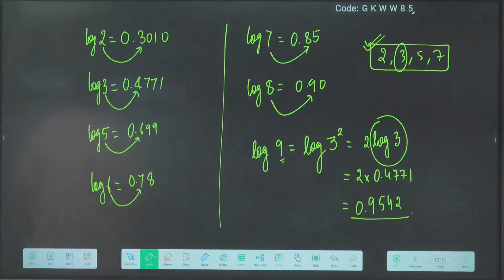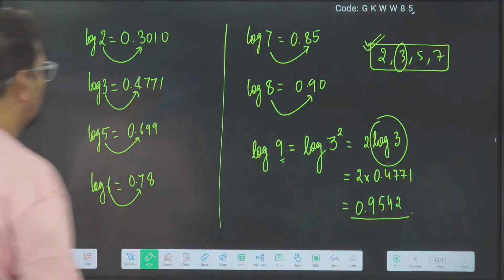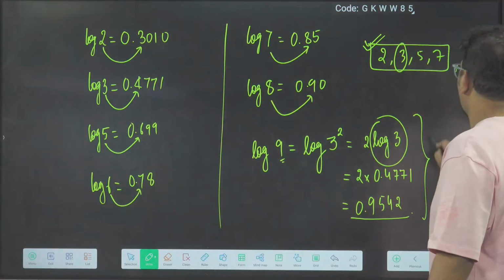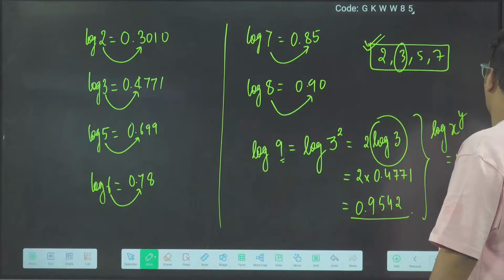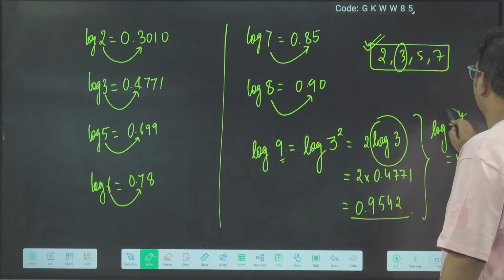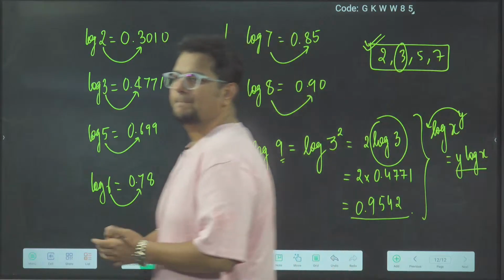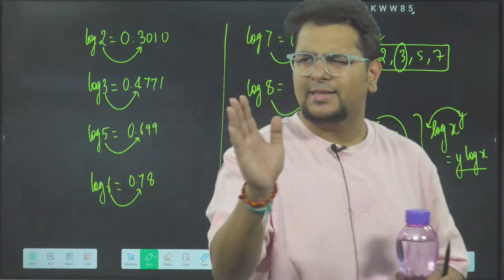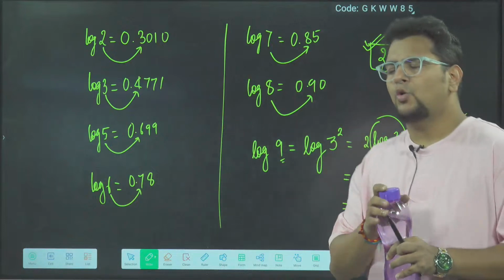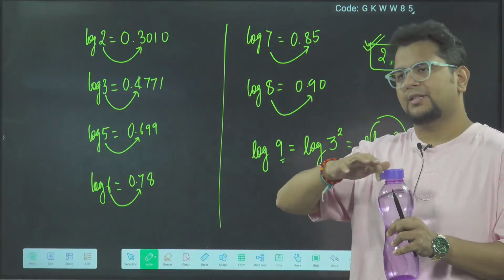Check, bhaiya. Are you okay with this property of log? Which property of log did I use? Log x power y is y log x. That means the power will come down. Are you comfortable with this basic log data? Then I can tell you how to use this in ionic equilibrium very fast.